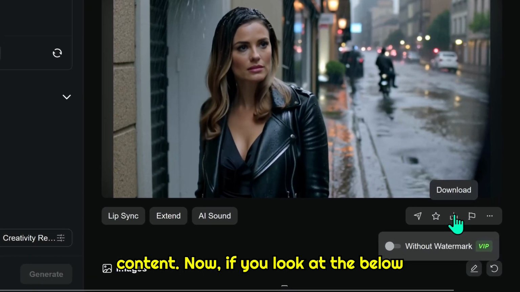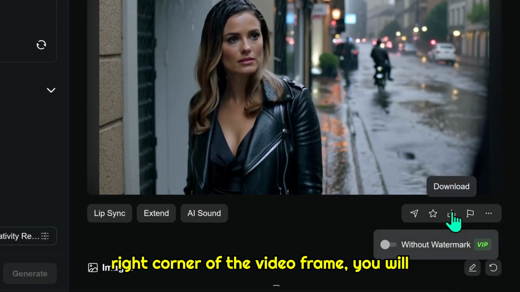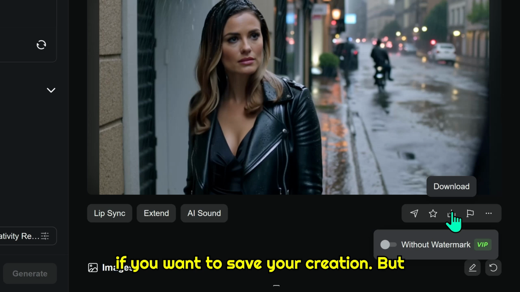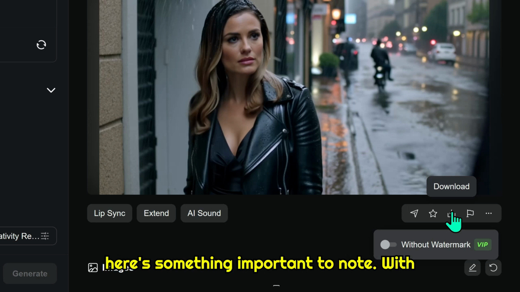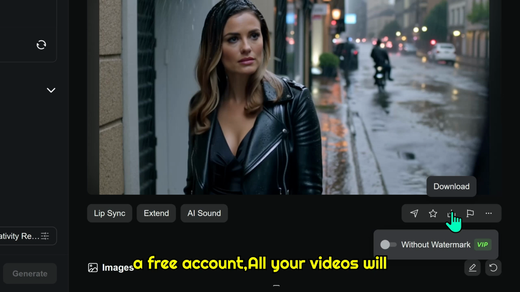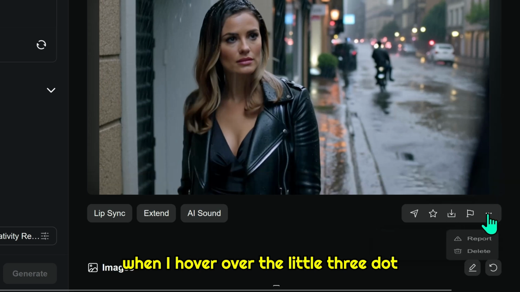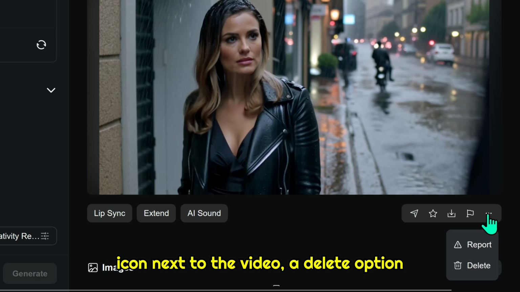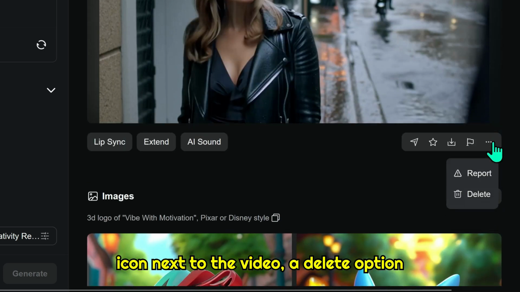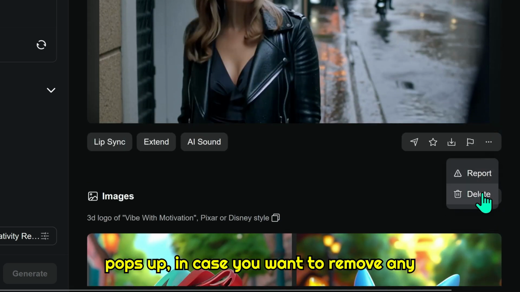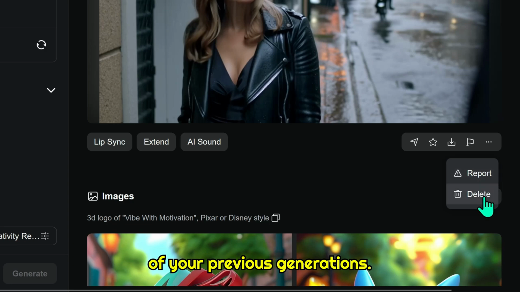Now, if you look at the below right corner of the video frame, you will see a download button. Super handy if you want to save your creation. But here's something important to note. With a free account, all your videos will include a watermark. If you want watermark-free downloads, you will need to upgrade to the premium plan. Also, when I hover over the little 3-dot icon next to the video, a delete option pops up, in case you want to remove any of your previous generations.